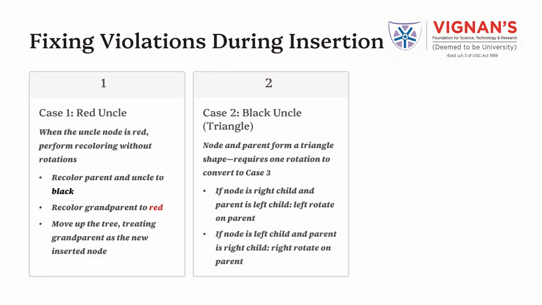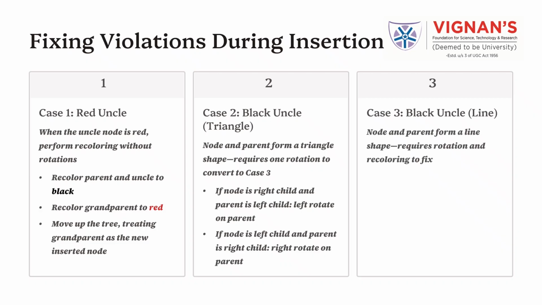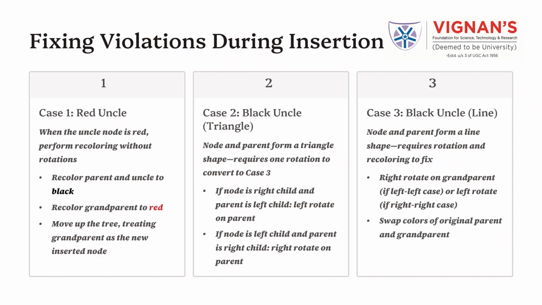Case 3. Black uncle forming a line. In this case, the node and parent already form a line. A rotation on the grandparent is applied, followed by recoloring, where the colors of the parent and grandparent are swapped. Through these cases, all violations are resolved, and the red-black tree regains its balance and efficiency.